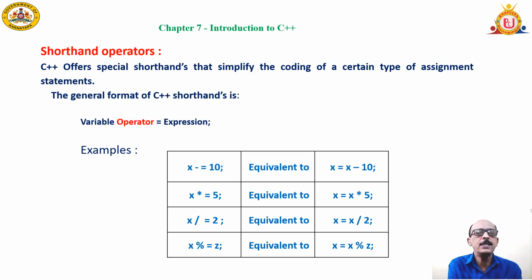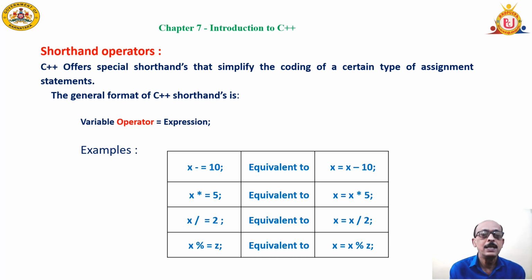There are certain shorthand operators used in C++ language, to simplify the programming instruction. Simplify coding. Coding means writing the instructions in a program. It helps the programmer to simplify the coding. General format will be variable operator equal to expression. Say for example, x equal to x plus 10 can also be written as x plus equal to 10.